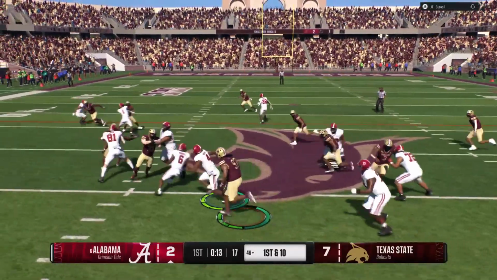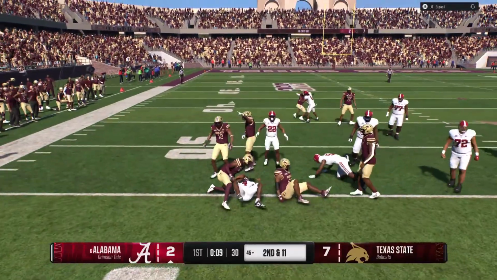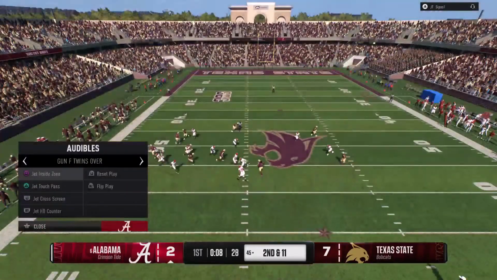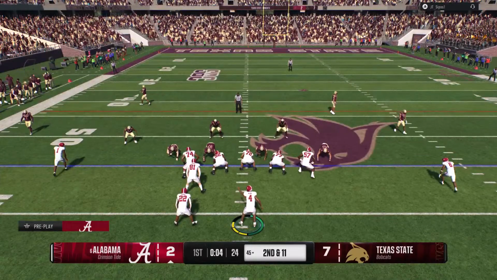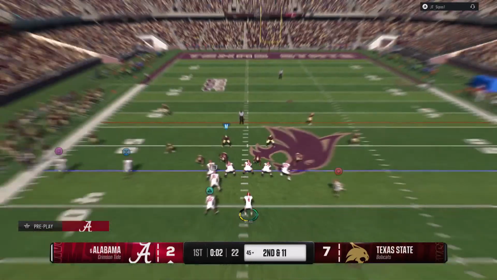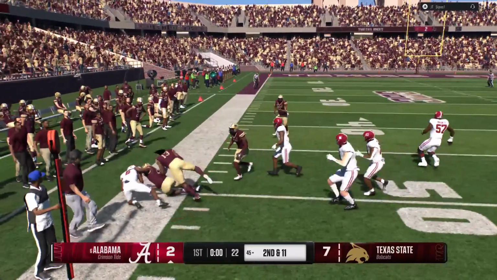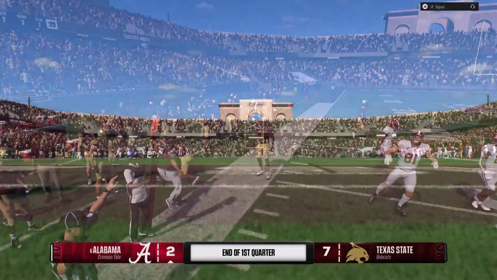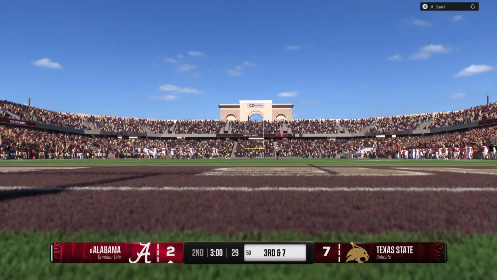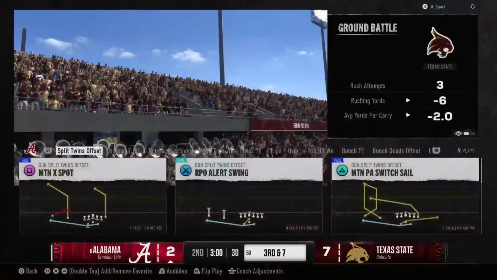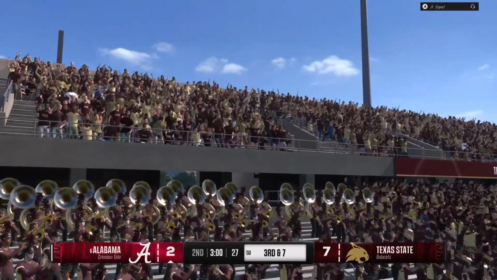A run for the quarterback. They bring him down, and he's going to lose a yard on that one. Let's see what they've got on second down. Try to get the edge with a quick touch pass. And that defense pushing him out of bounds after a short gain. That's the end of the first quarter with the score, Texas State 7, Alabama 2.